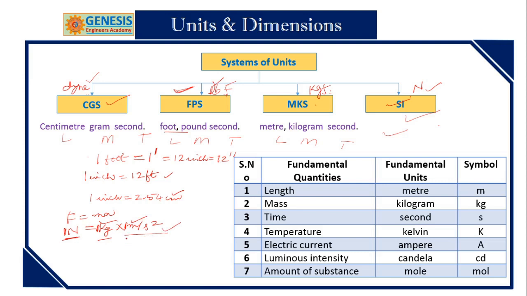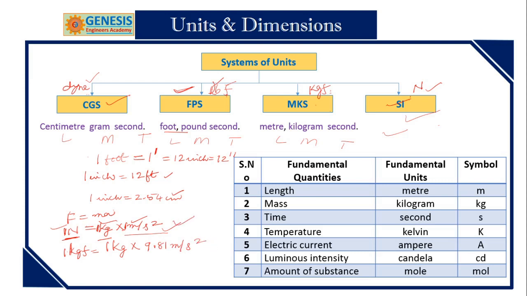This is about SI system, 1 Newton. Next, MKS system. In MKS, it is called kg force. It is the force on a 1 kg mass able to produce 9.81 meters per second square.